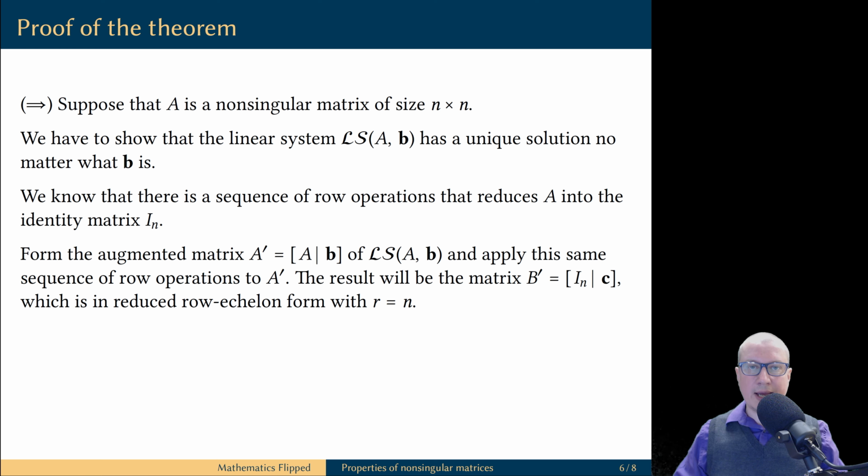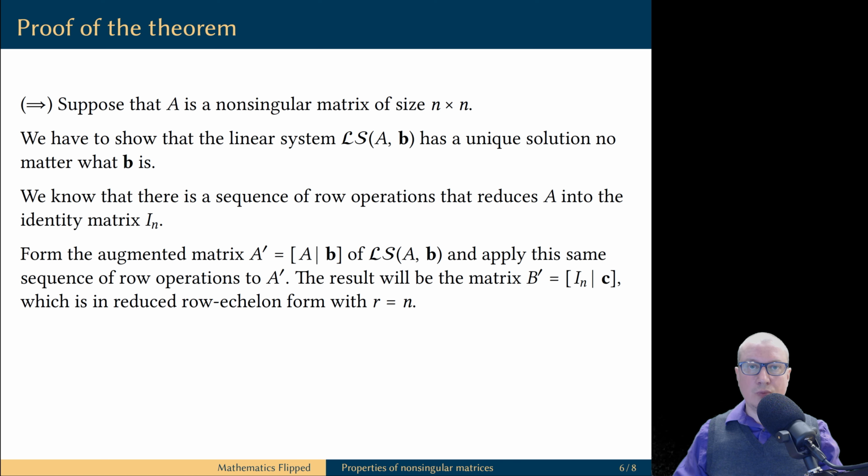Let's think what happens when we reduce the augmented matrix. If you forget for a moment about the last column, which comes from the vector of constants of the linear system, we know that the matrix A reduces to the identity matrix. The identity matrix is a matrix in reduced row echelon form, and every column is a pivot column. So the number of leading ones is equal to n, which is the same as the number of rows in the matrix.